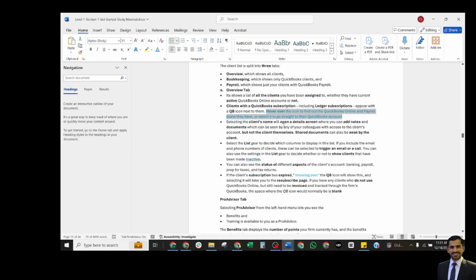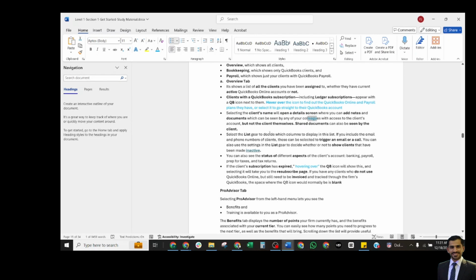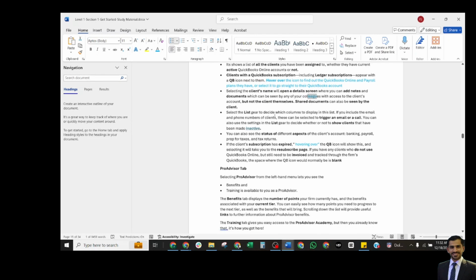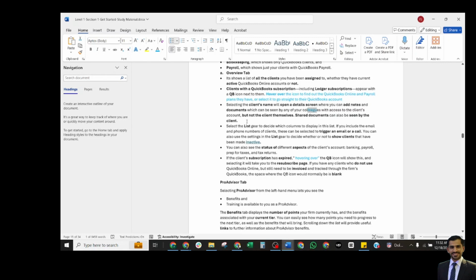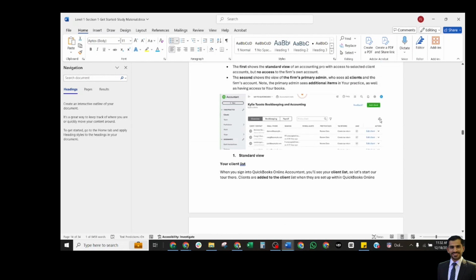Selecting the client name will open a detailed screen where you can add notes and documents, which can be seen by any of your colleagues with access to the clients, but not the clients themselves. Shared documents can be seen by the clients. Select the list gear to decide which columns to display in this list. This is talking about the gear setting button here.